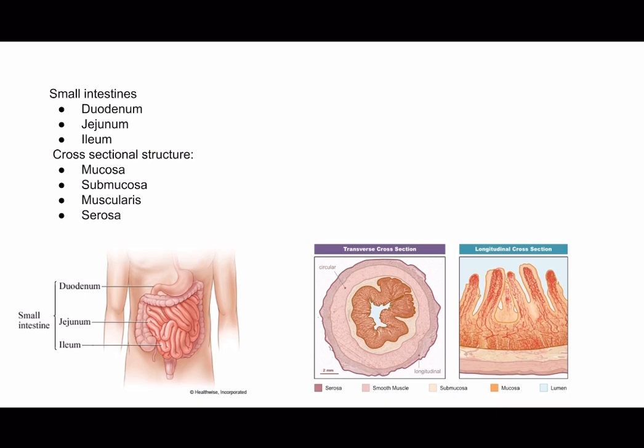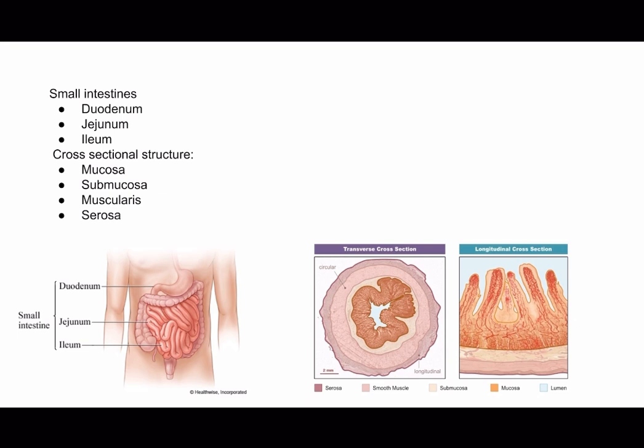Then there is the jejunum. The second part, the middle part, and the inner lining of the jejunum is characterized by numerous finger-like projections called villi, which greatly increase the surface area available for nutrient absorption. The jejunum is the primary site for the absorption of nutrients such as carbohydrates, proteins, fats, vitamins, and minerals. And then there is the ileum. The ileum is the final section of the small intestine, extending from the jejunum to the large intestine. Like the jejunum, the ileum is lined with villi for nutrient absorption. It also has specialized lymphoid tissue known as Peyer's patches, which play a role in immune defense.